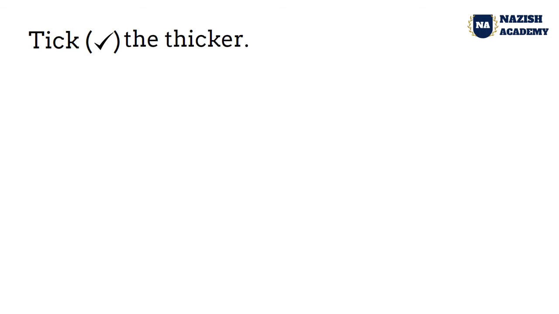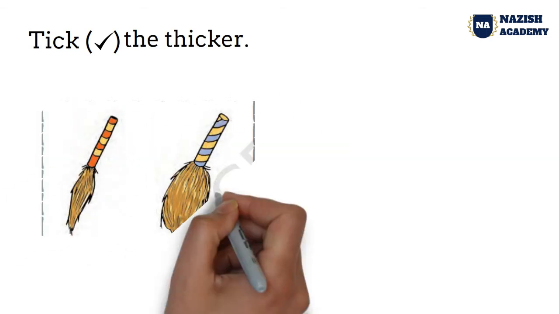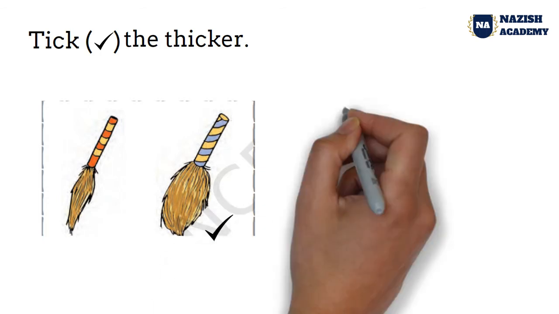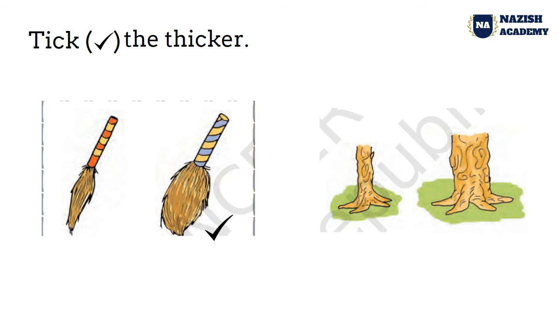Now take the thicker. Which broom is thicker? On the right side or on the left side? Tell me. Yes, this one. And here, which log is the thicker? On the left side or on the right side? Tell me. This one.